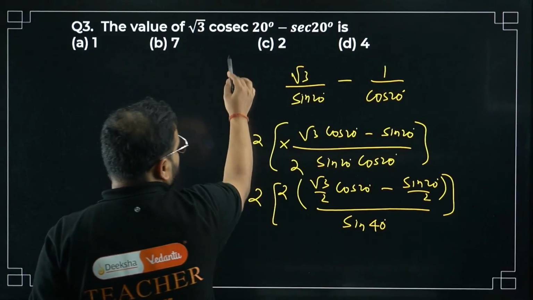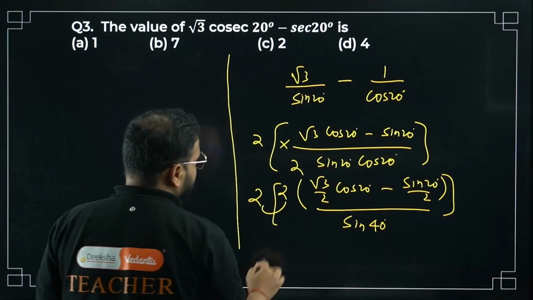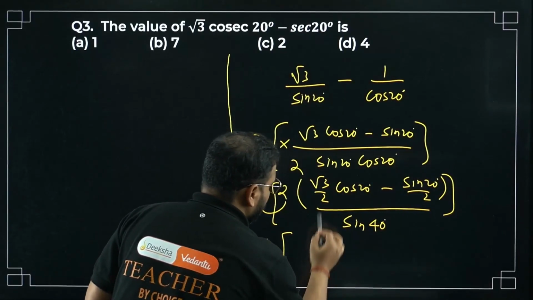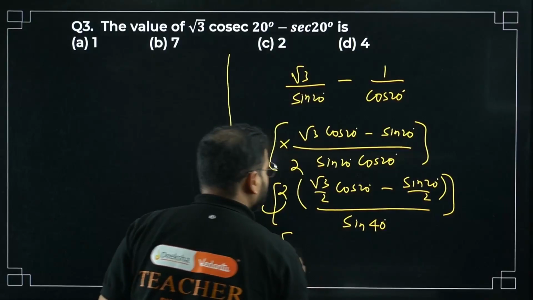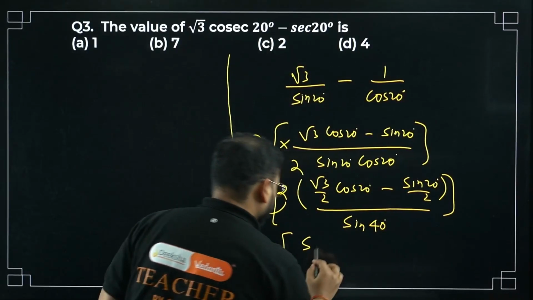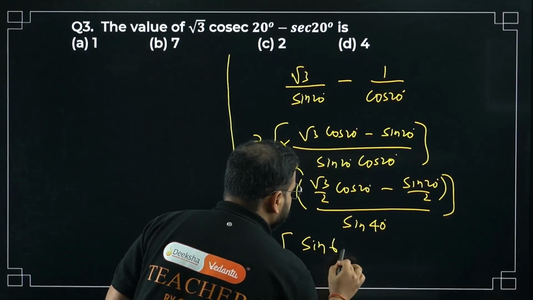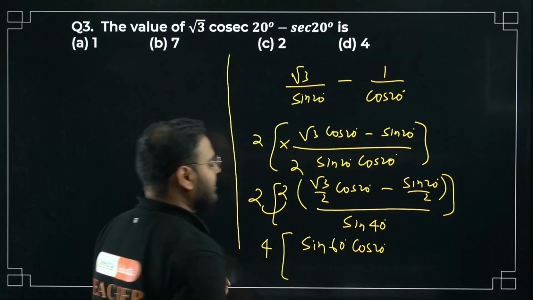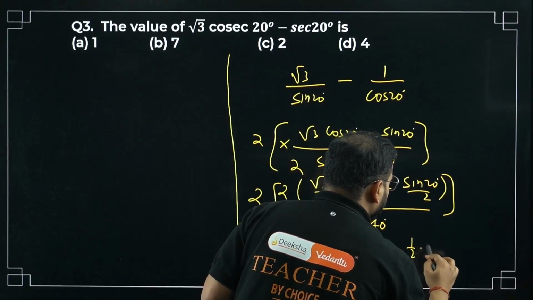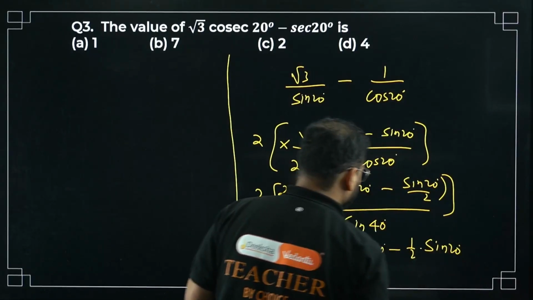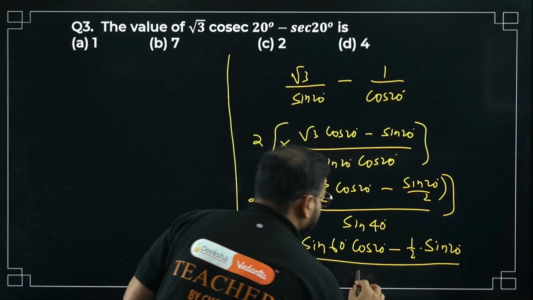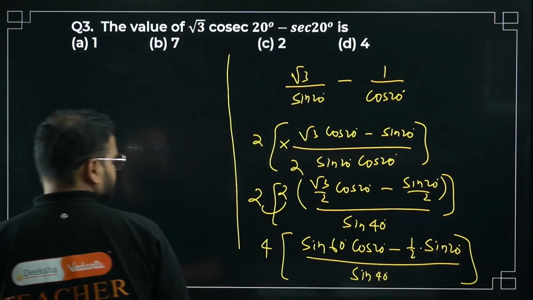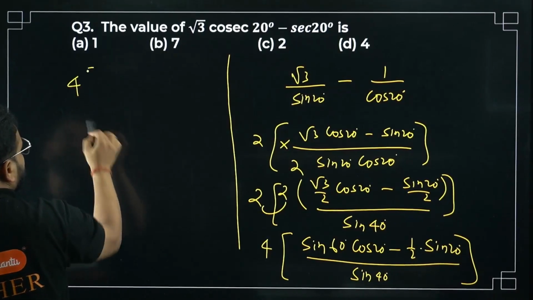Why I did that, I'll show you. I'm going to club this together, it'll become 4. What I have now is 4 times root 3 by 2, what is it going to be? Sin 60 cos 20. Now write this as minus 1 by 2 into sin 20 degrees, and divided by sin 40. Close the bracket.